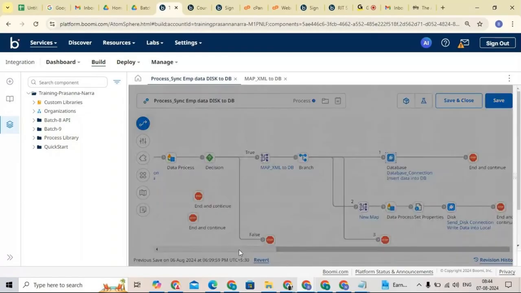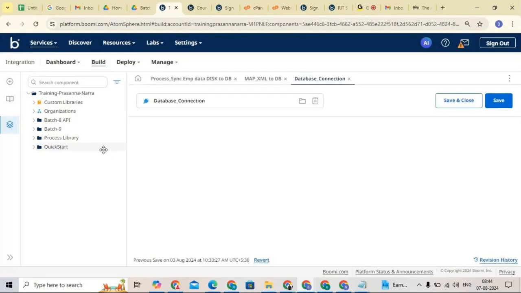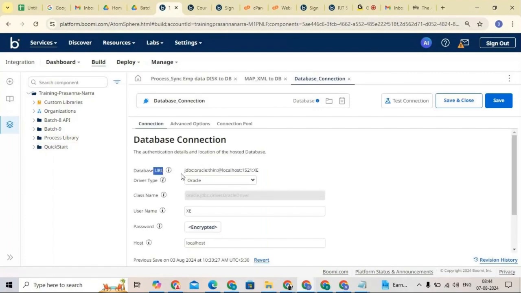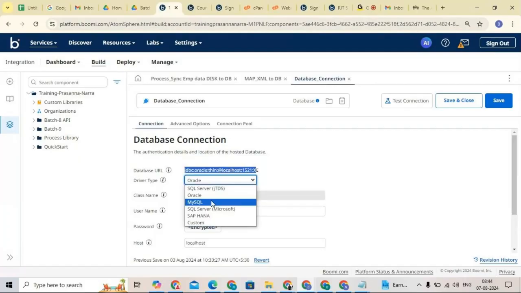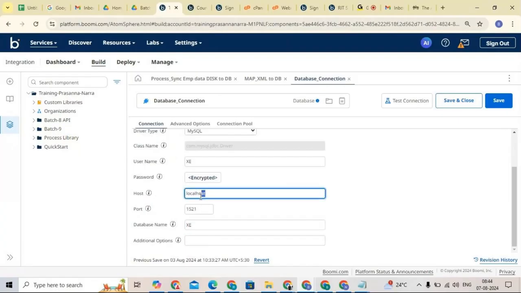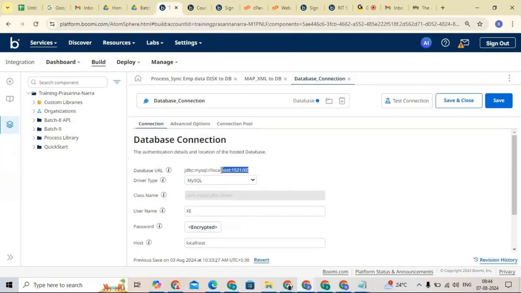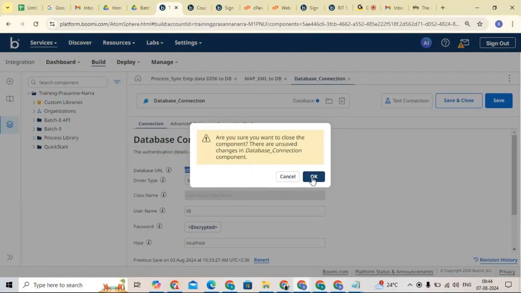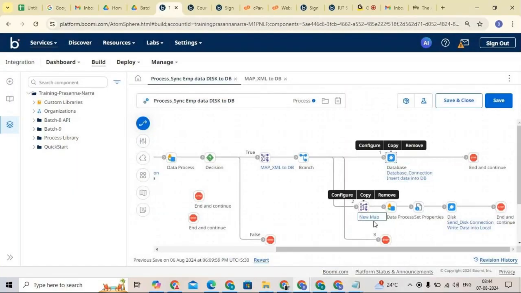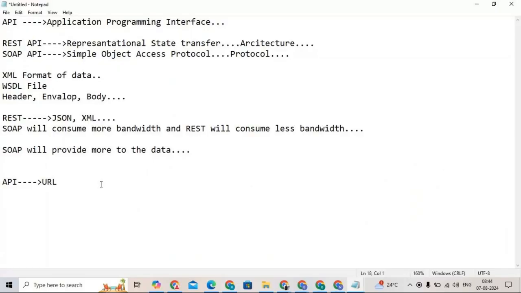here we are connecting with the database. If I open the database connection, you can see the database URL, JDBC Oracle thin at the rate localhost. The details which we are providing here, according to that the URL is changing. Now you can see MySQL is changed, and the localhost, port number and database name, depending on the details, this URL is going to change. The same way, whenever you are connecting with any application system, you need to focus on the URL.